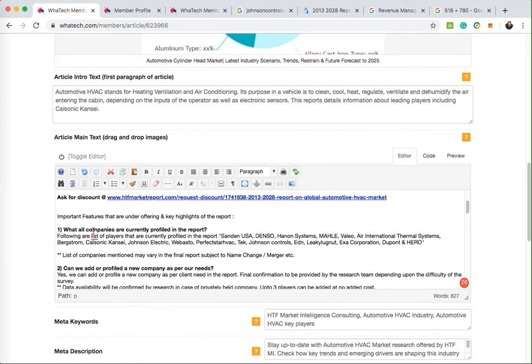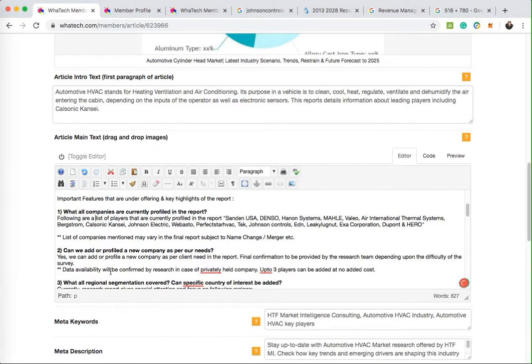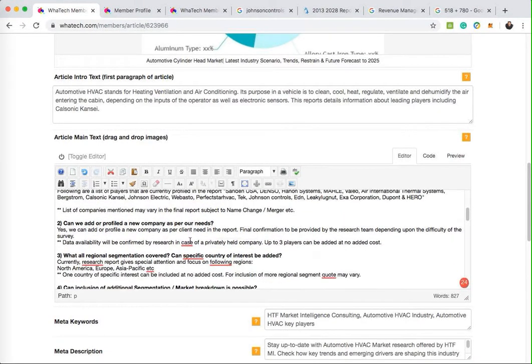So following a list is what it's telling me. So following a list of players. Now that's not what you want. Following a list of players, so that's a good correction. Data will be confirmed by research in case of a privately held company. Up to is two words, so you can see it's picking out some good things. Research in the case of, it's changed that again.